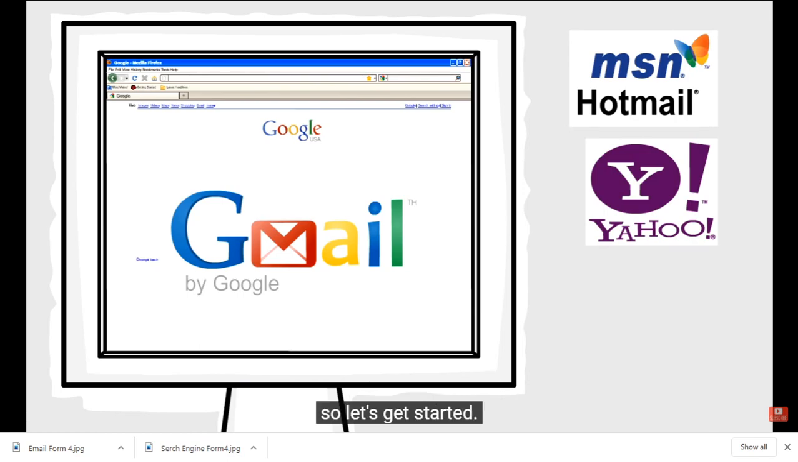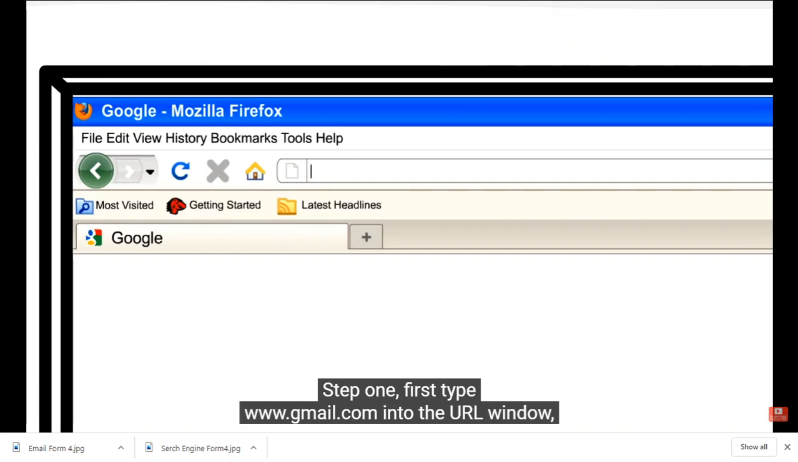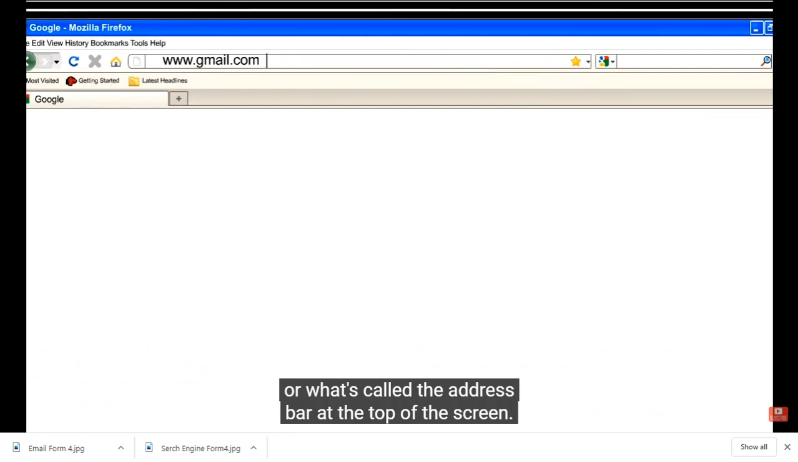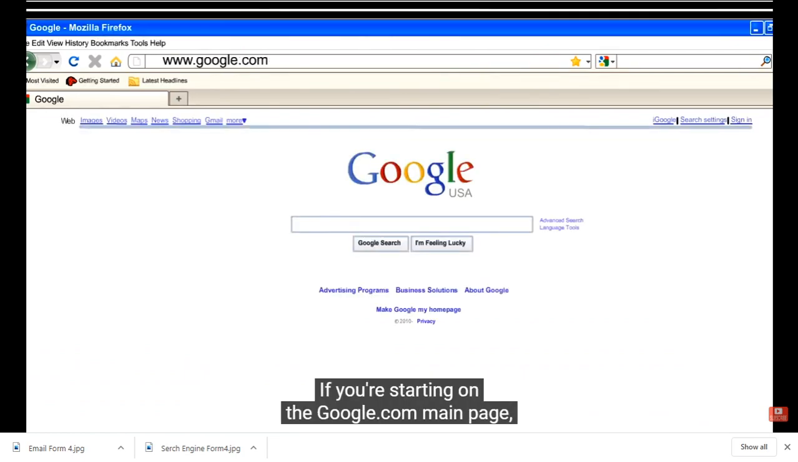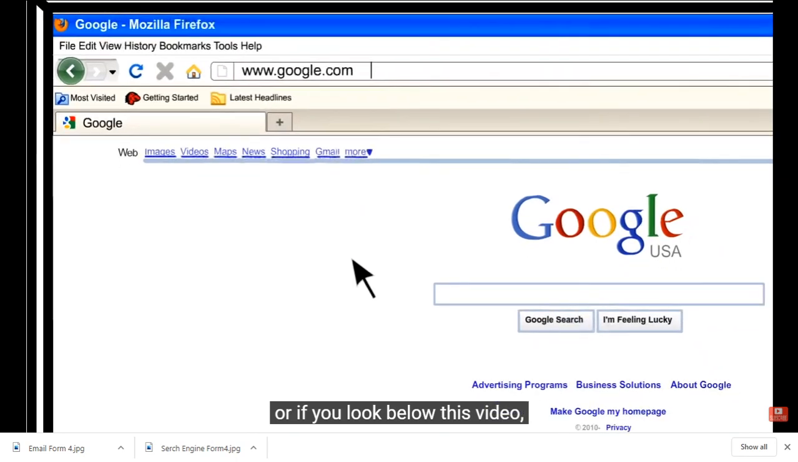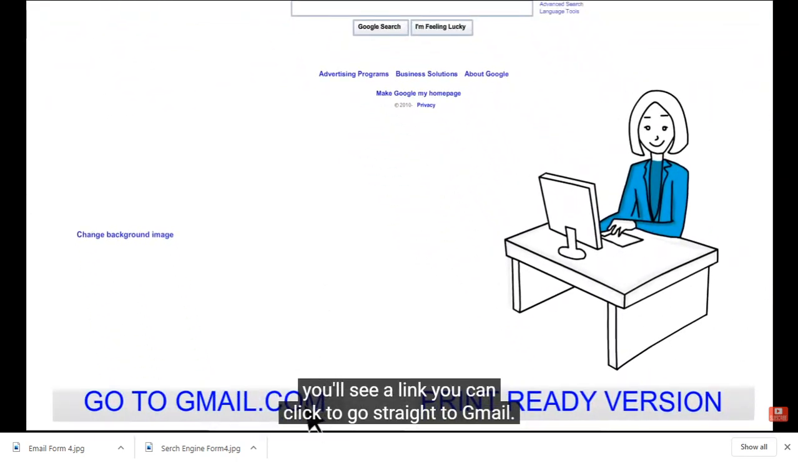So, let's get started. Step 1. First type www.gmail.com into the URL window, or what's called the address bar, at the top of the screen. If you're starting on the google.com main page, you'll notice a link to Gmail at the top of the screen to the left. Or, if you look below this video, you'll see a link you can click to go straight to Gmail.